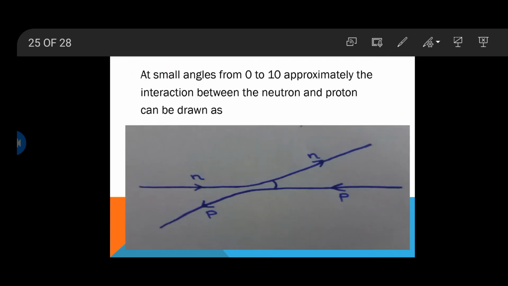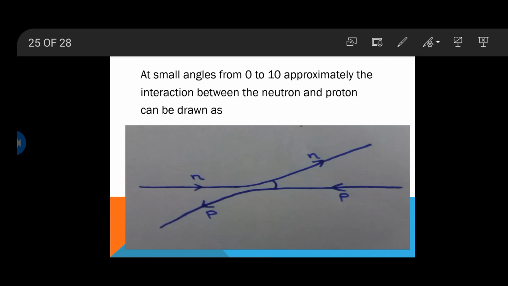Now we will study the scattering of neutron and proton at small angles. When the angle lies between theta equal to 0 degree to 10 degree approximately, the interaction between neutron and proton can be drawn as in the diagram. It was shown that when neutron and proton, two different particles, interact at relatively small angles, the characters of the particles remain the same before and after interaction. The condition that the particles' characteristics remain the same is that the interaction must occur at small angles that may lie between 0 to 10 degree.